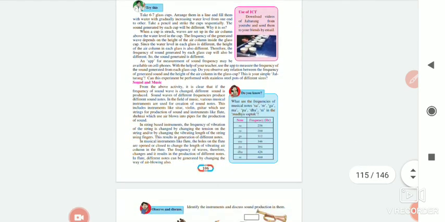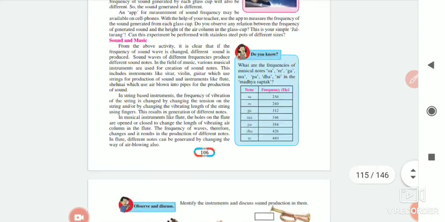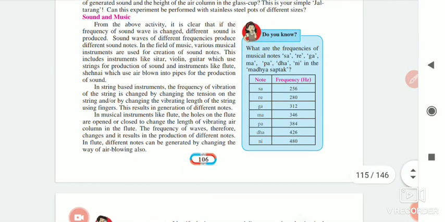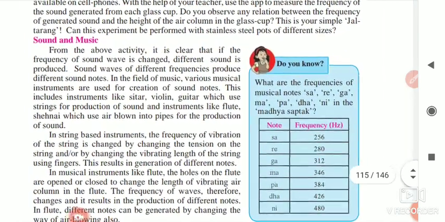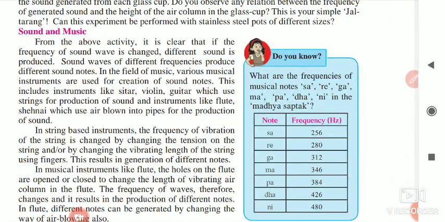All of you complete the activities which are given in the book, note down the important points, and take out the notes of the lesson.